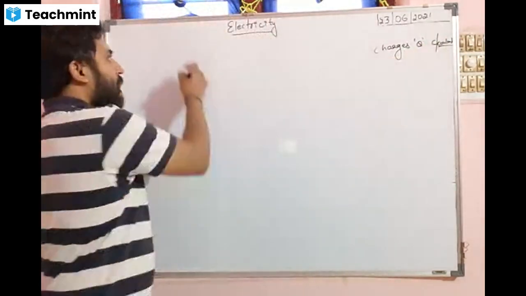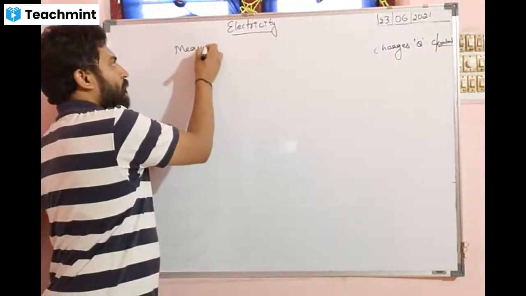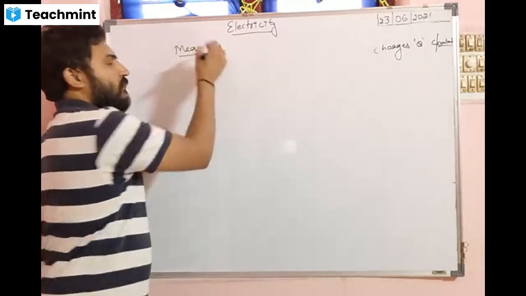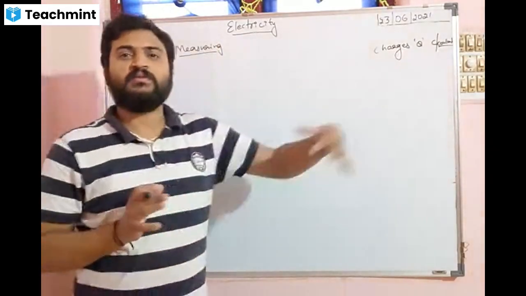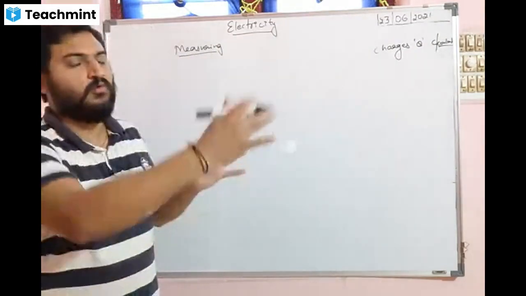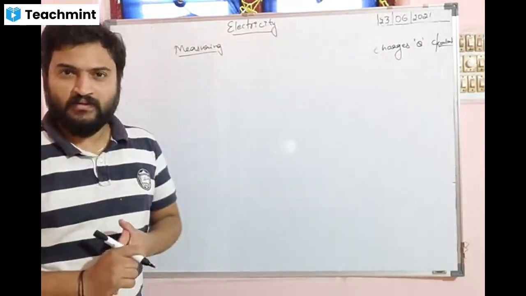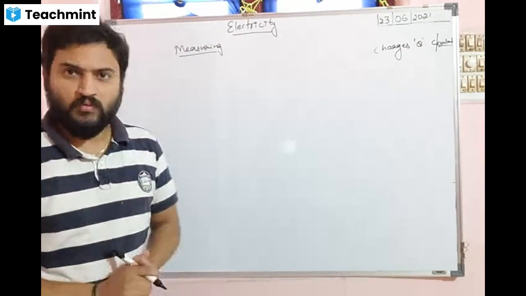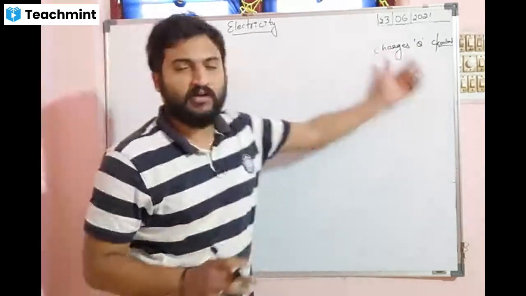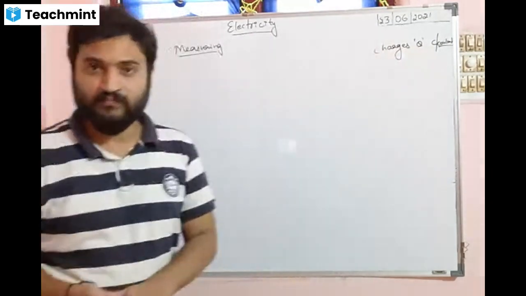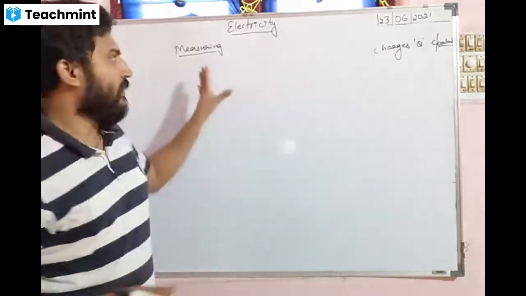So when we start measuring the charges, what do we tell? Number of buses per hour. How many vehicles go per hour on the road? Similarly here, how many charges go with respect to time? We are measuring with respect to time.